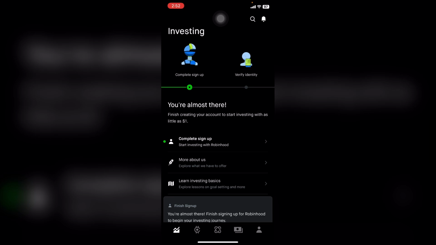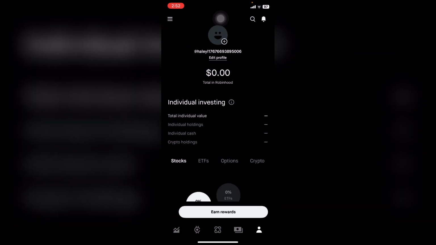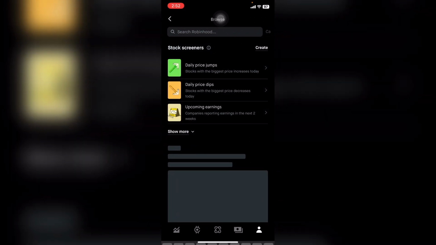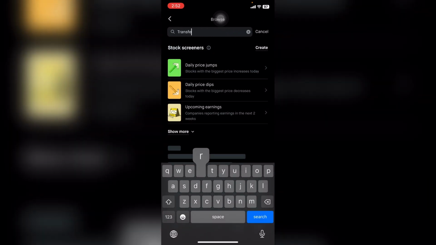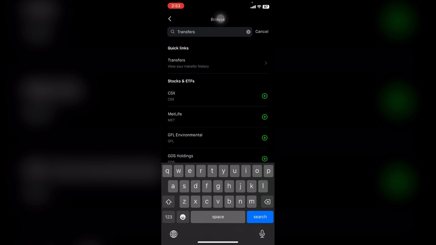After that, you can see this person icon on the bottom right corner. This will get you access to your account settings. After that, tap on transfer, or you can also click on the search bar and type in transfers. Now tap on transfers to manage how you move money in and out of Robinhood.